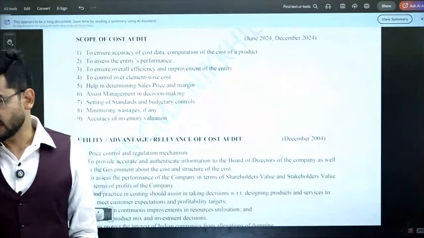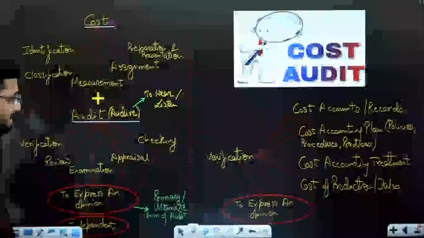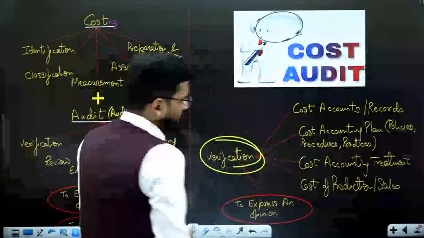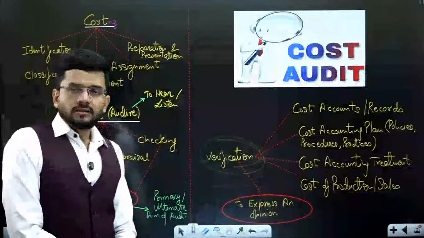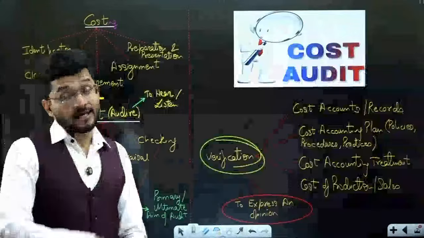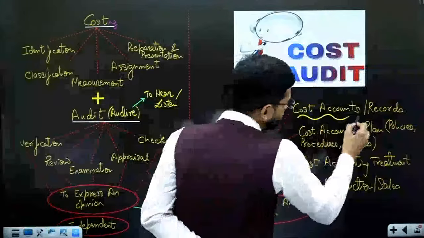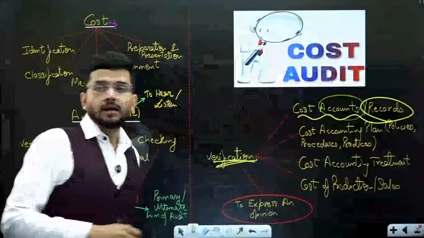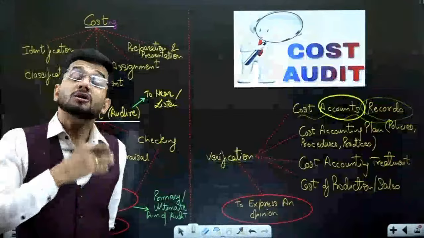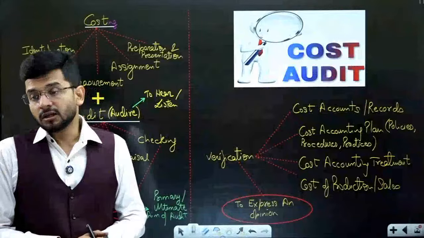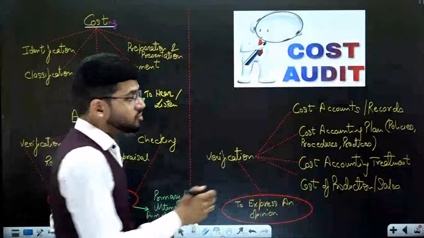Next, scope of cost audit. Now, before coming to the scope of cost audit, let us see what all we analyze in cost audit. What all do we verify in cost audit? So, cost audit should verify cost accounts and cost records. Now, sir, what do you mean by cost accounts and cost records? We'll be having a law on it. We'll be dealing with it. We'll be understanding what the cost records and cost accounts are. We'll be dealing with it shortly.